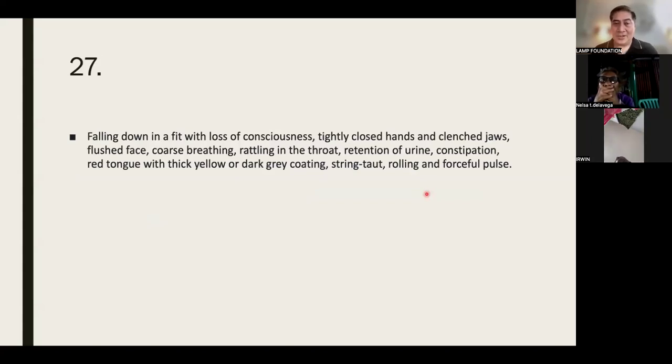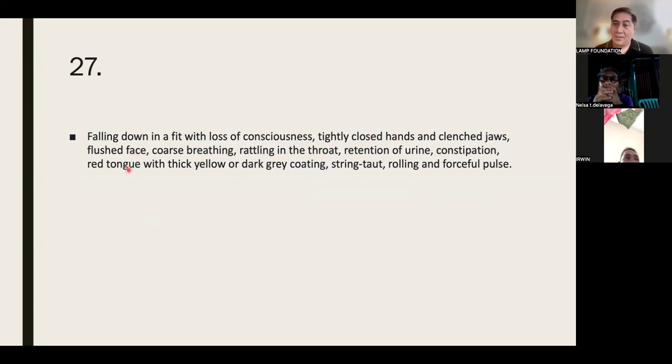What is the pattern here? Or what are we talking about here? Falling down in a fit with loss of consciousness. And when you find the patient, his hands are tightly closed, nakasara, and the jaws are clenched, parang kumagat. Flushed face, hoarse breathing, rattling in the throat, retention of urine, constipation.